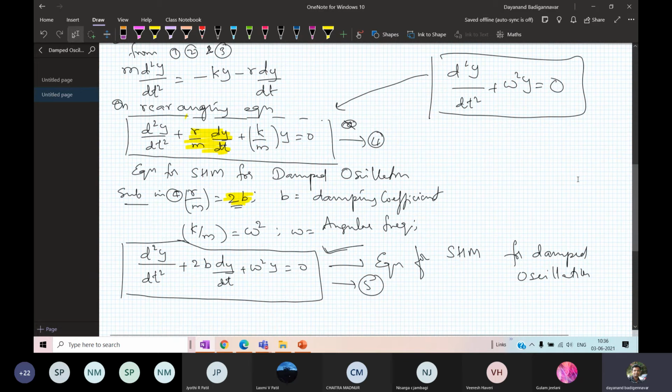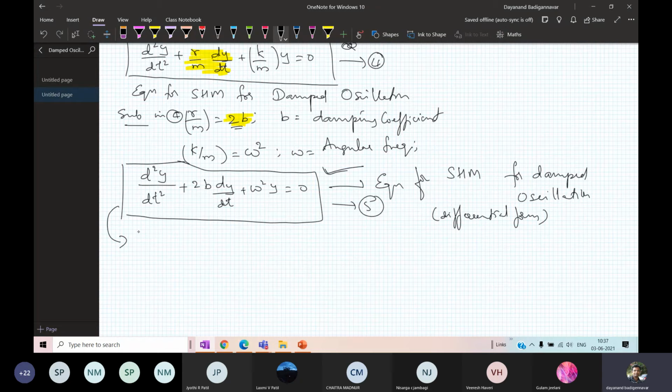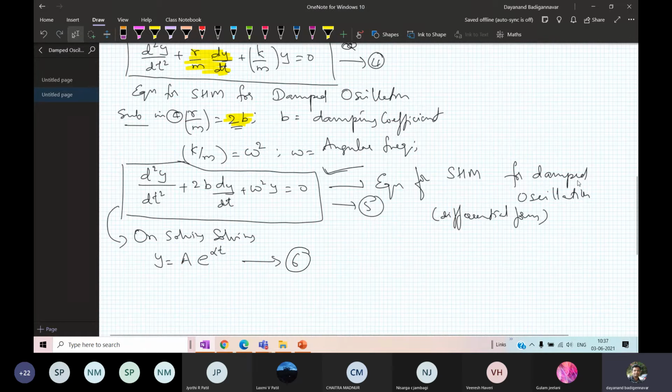After that, I have to solve this equation. It is a second order differential equation, in differential form. Okay, got it. So on solving this equation, I get a solution y is equal to a into e raised to alpha t. This is equation number 6. Very important. Equation number 6.